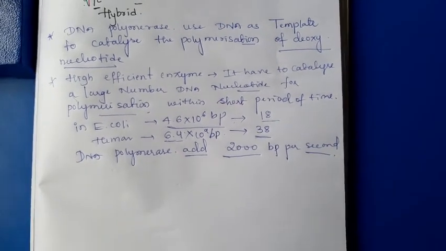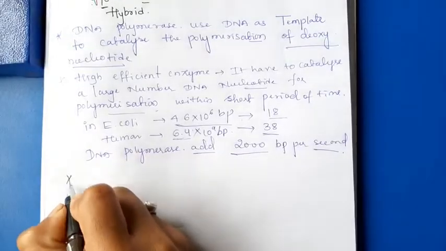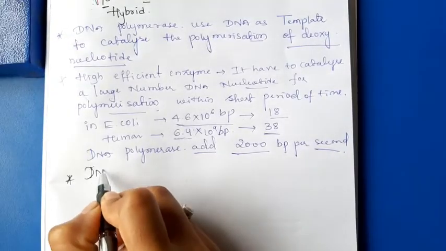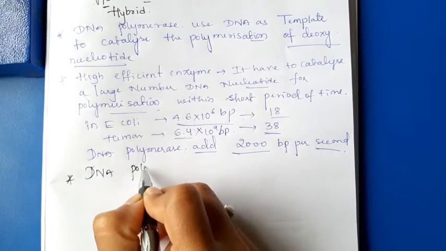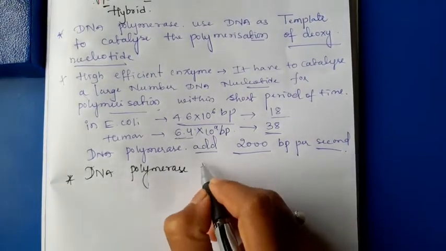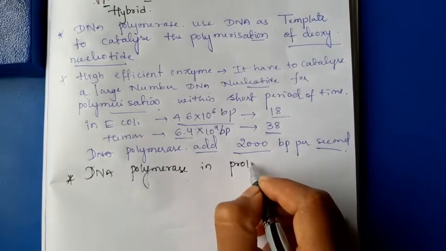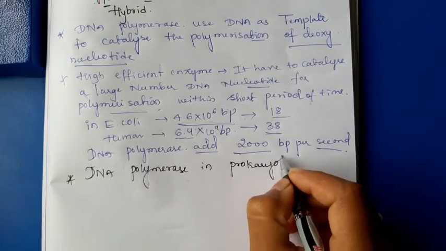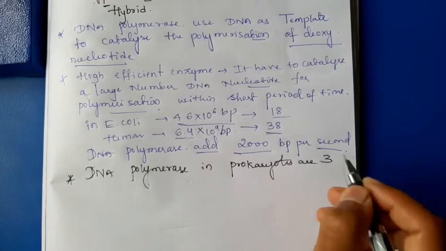Next, the DNA polymerases in case of prokaryotes are 3 types.